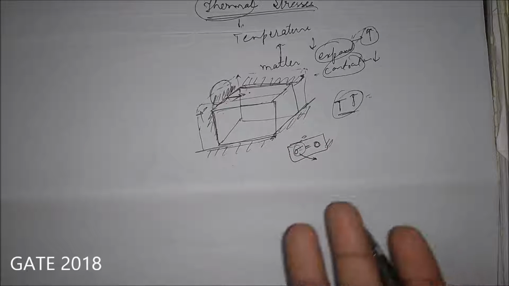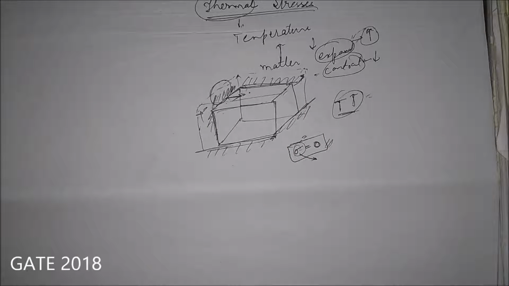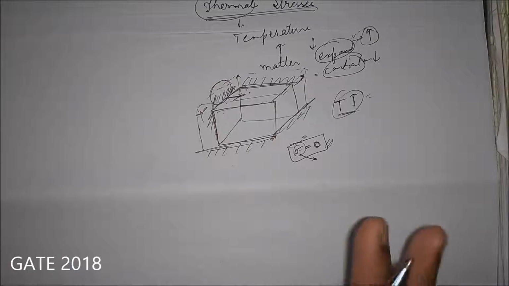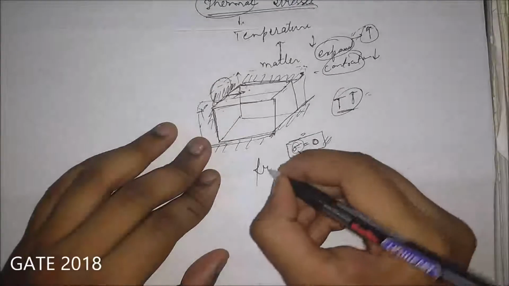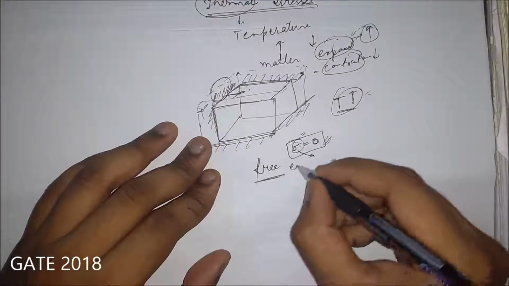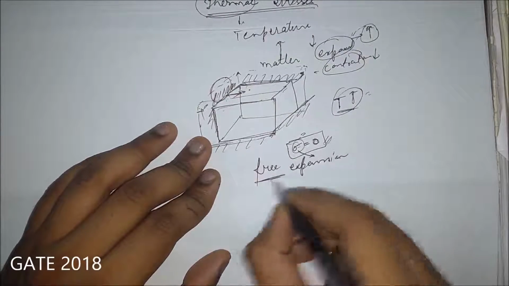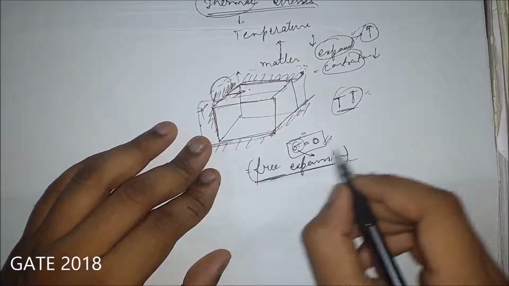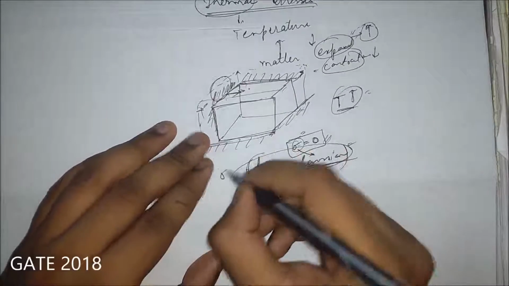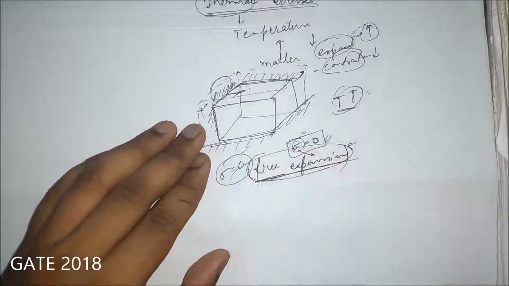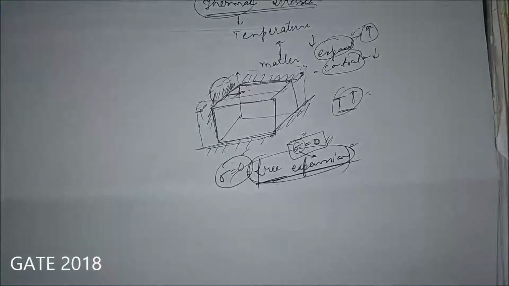There is no obstruction. If there is no wall at all, it is kept only on the floor and freely expanding, and if this word is used in the question, I hope you got the idea. Free expansion: in this case there won't be any thermal stresses induced in the box.